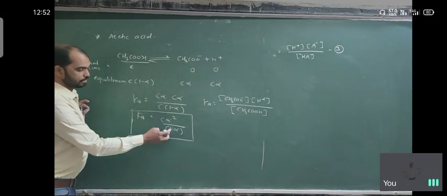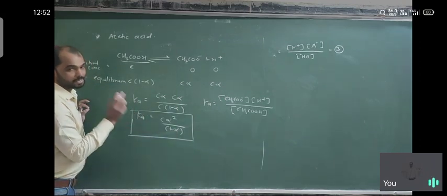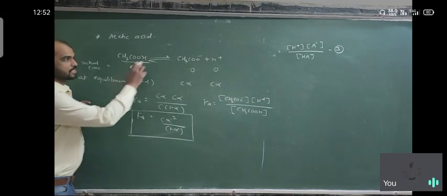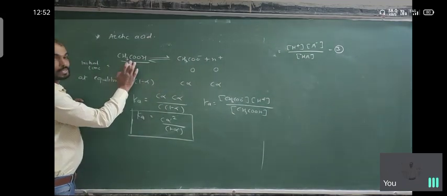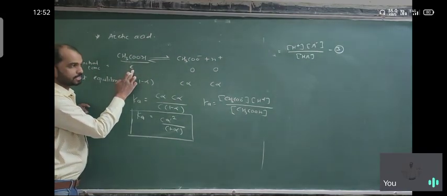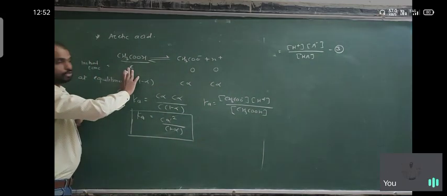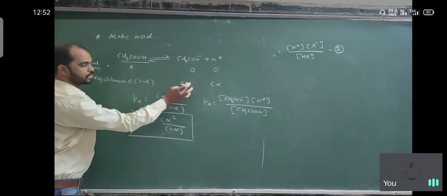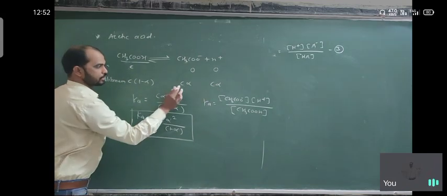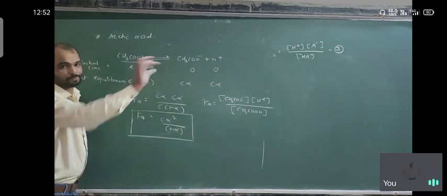So we get the same C alpha square upon 1 minus alpha, but Ka is replaced by Kb, so it is the degree of dissociation of the base. You compare both things. I repeat again: this is a simple reaction where a weak acid converts into ions. Initially only the concentration of acetic acid is there, and the concentration of ions is 0. But at equilibrium, some acetic acid molecules convert into ions. Suppose we consider it alpha, because the number of ions is the degree of dissociation. So C alpha is the concentration of ions at equilibrium.